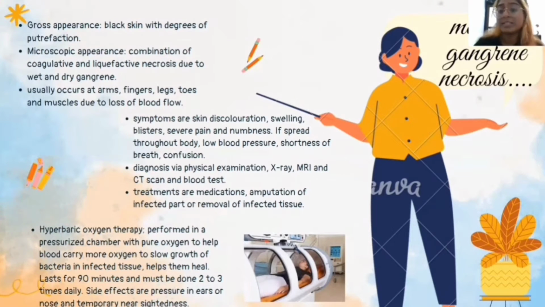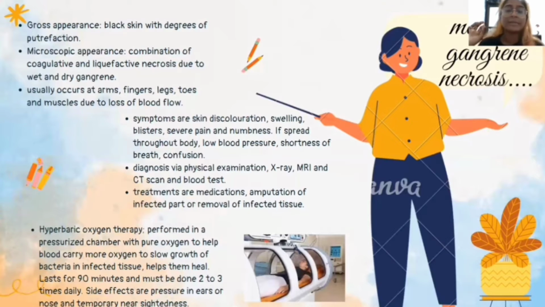Gunshot wounds or even crushing injuries from car crashes also lead to open wounds that allow bacteria in, causing gangrenous necrosis when left untreated. The symptoms of gangrenous necrosis are skin discoloration, swelling, blisters, severe pain, and numbness. If it spreads throughout the body, it also causes low blood pressure, shortness of breath, and confusion. The diagnosis is done via physical examination, X-ray, MRI, CT scan, and blood tests. The treatments available are medications, amputation of the infected part, or removal of infected tissue.